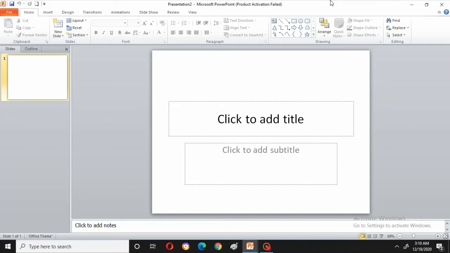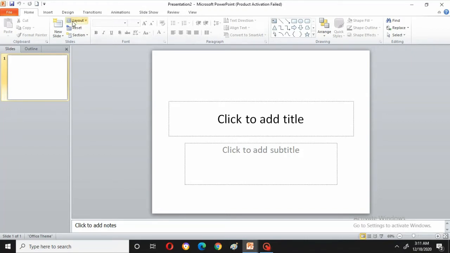Now this whole bar is the title bar, where you have the title of this interface. By default it shows Presentation 2, because I have opened the second document. That's why I am explaining on the second document of this system. This is the minimize, maximize, restore button, and this is the closing button.